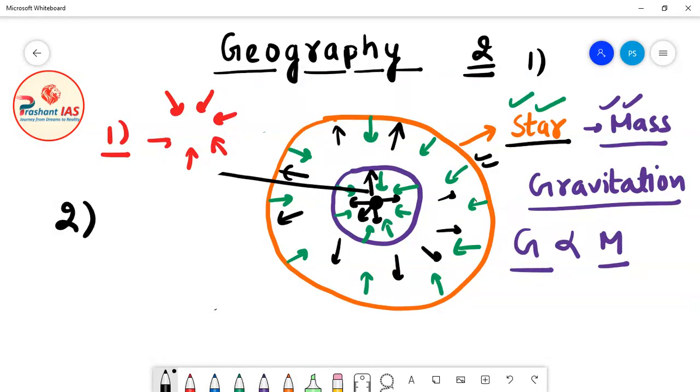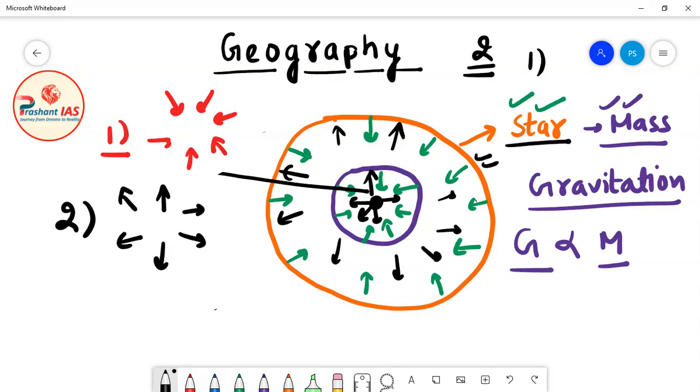So the second force is the force which is exerted due to the energy released by nuclear fusion reaction. This force is actually trying to expand the star. What is this force doing? This force is trying to expand the star. This force is acting outward.